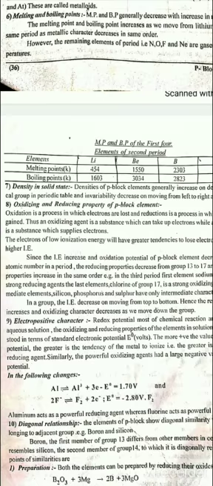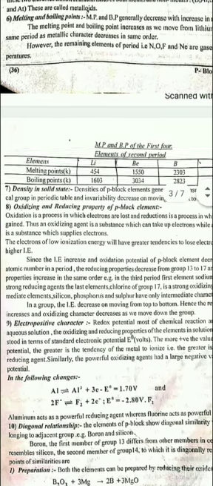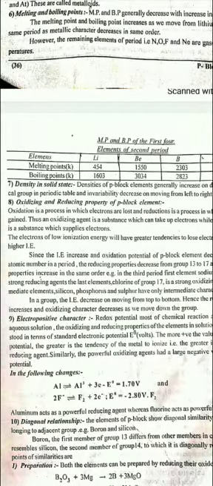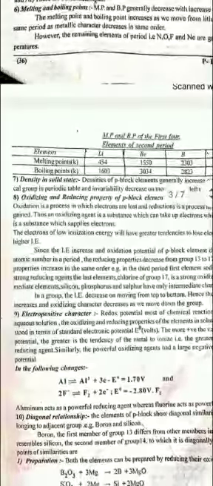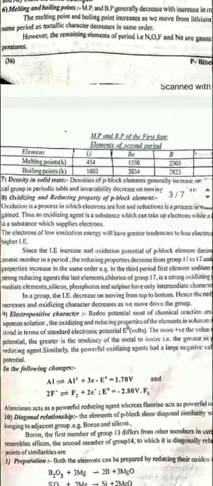An element of low ionization energy will have a greater tendency to lose electrons than those of higher ionization energy. So, ionization energy increases and oxidation potential of p block elements decreases with rising atomic number. Oxidation potential of p block elements decreases with the increase in the atomic number.